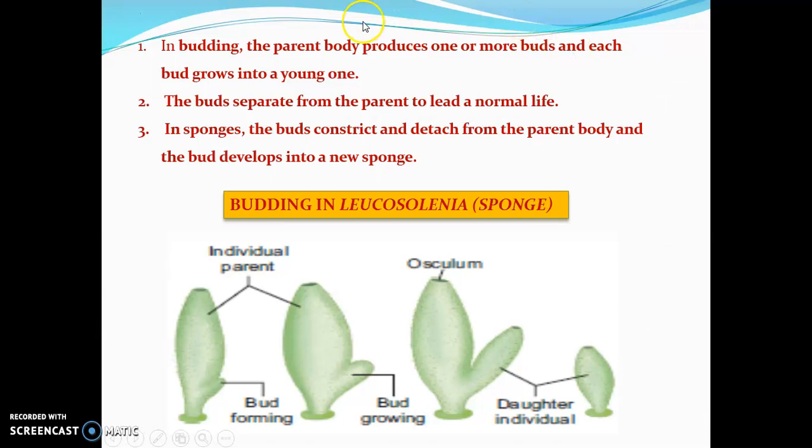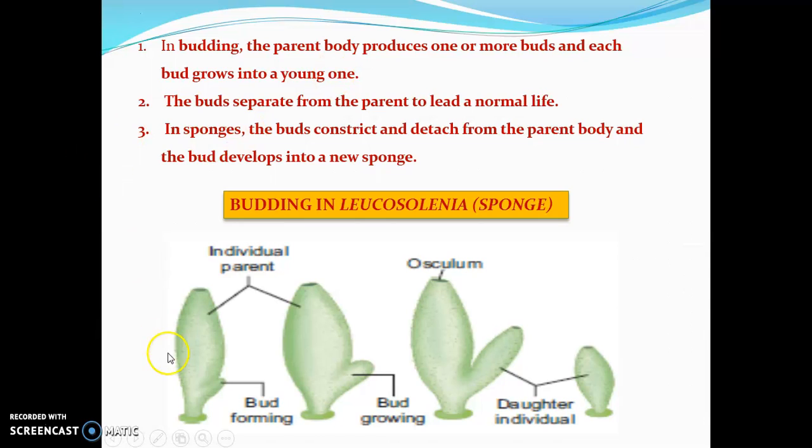In budding, the parent body produces one or more buds and each bud grows into a new young one. It is called budding. Example, Hydra or sponge. The buds separate from the parent to lead a normal life. In sponges, the buds constrict and detach from the parent body, and the bud develops into a new sponge. Detach means removal from the parent.